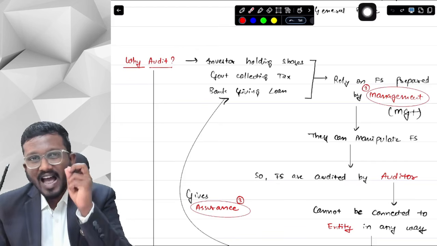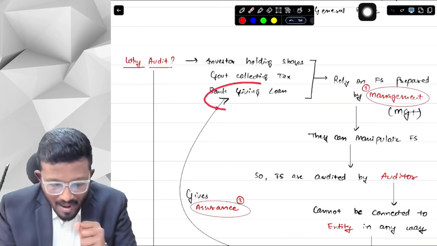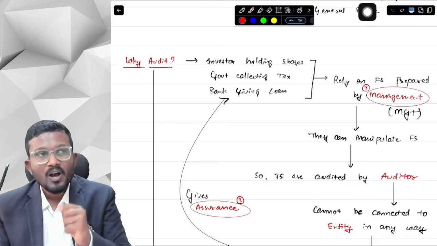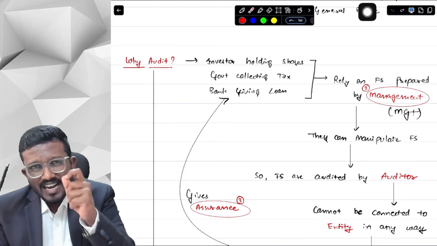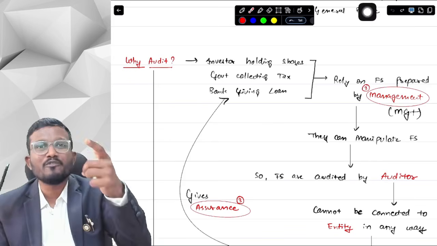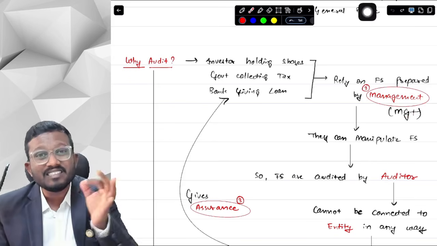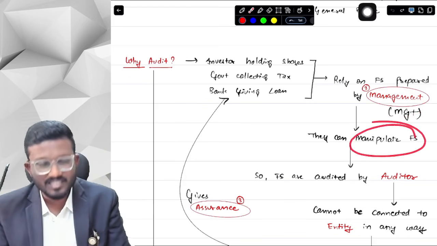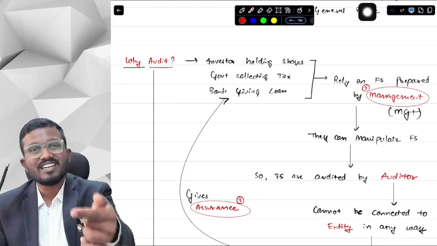Suppose on the actual financial statement, the loss is 1 crore rupees, but management wants to borrow from the bank and wants to get more investors. So management will do a fake adjustment and convert that loss of 1 crore rupees into a profit of 1 crore rupees. So management has a vested interest, a self-interest, in manipulating the financial statements.